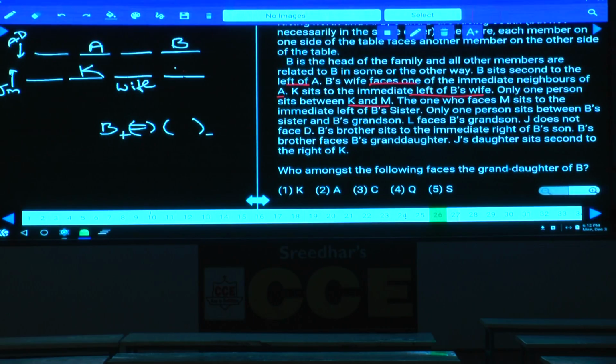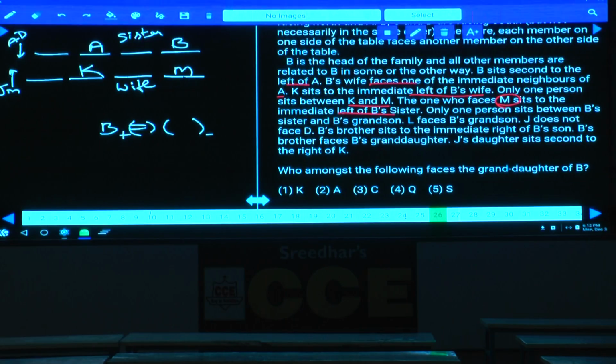As only 1 person is between K and M, M must be here. The one who faces M sits to the immediate left of B's sister. Now the one who faces M, that is B, sits to the immediate left of B's sister. Hence B's sister must be in between A and B.